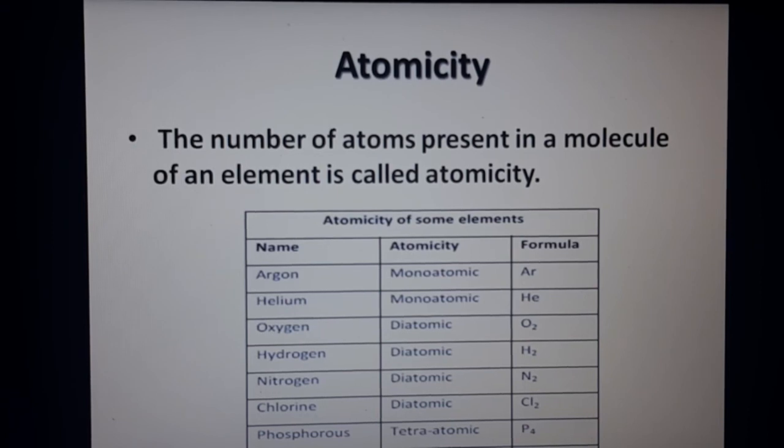That is said to be atomicity. So we have understood about atom, atomic number, mass number, isotopes, isobars, and also atomicity. In the next class, we shall learn more about atoms and molecules. Thank you, children.